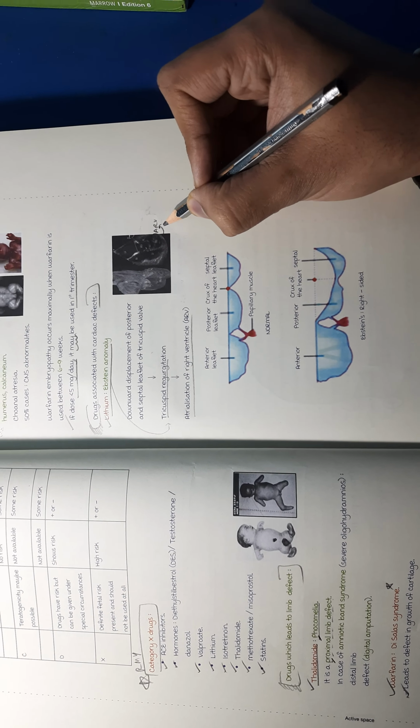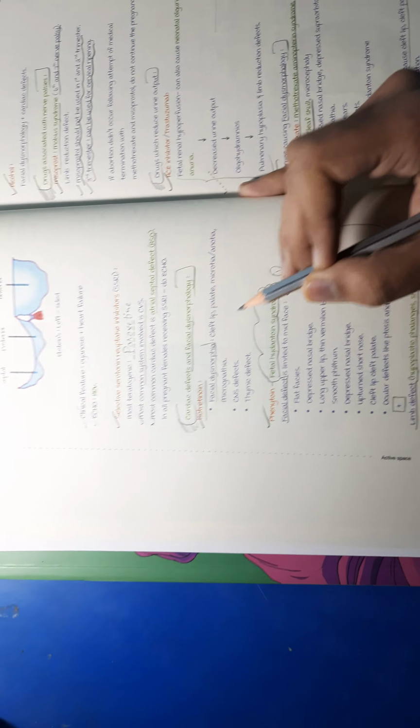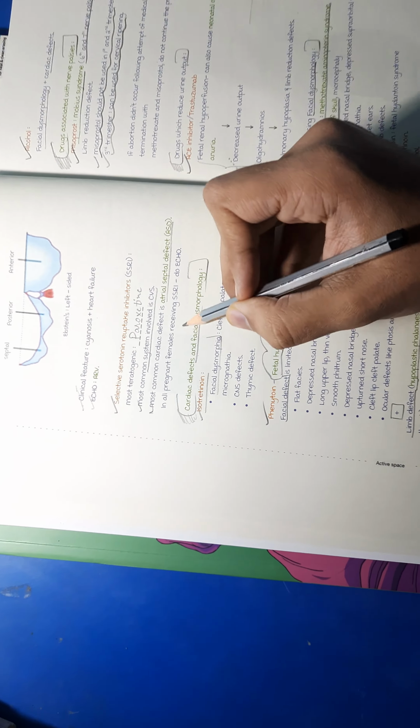SSRIs also cause this cardiac defect, and the most teratogenic is paroxetine. So the most common system involved with SSRIs is the CVS, and the defect they cause is the ASD. So in all pregnant females receiving SSRIs, do an echo.